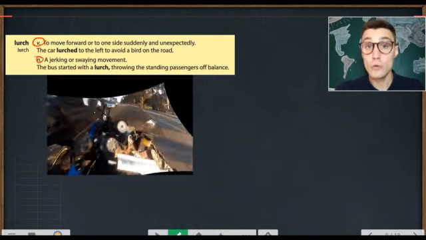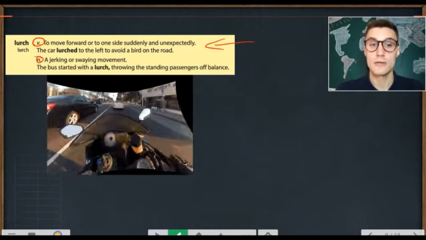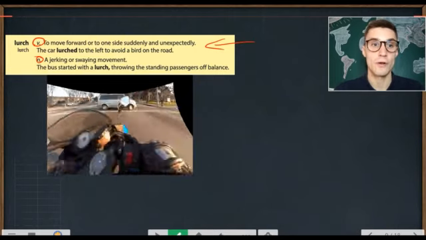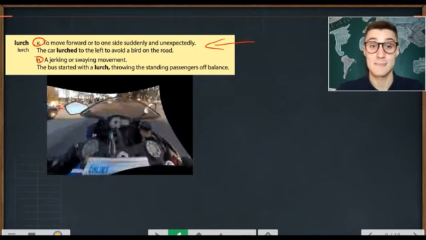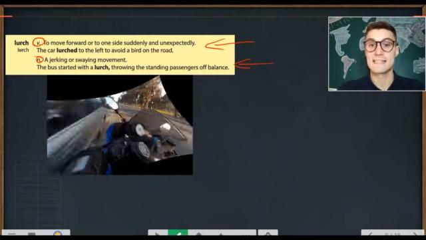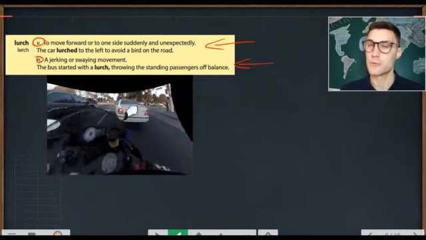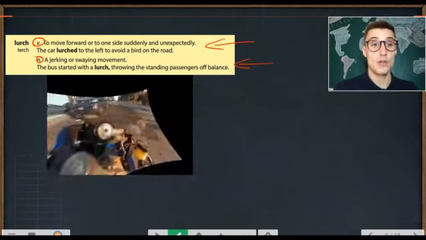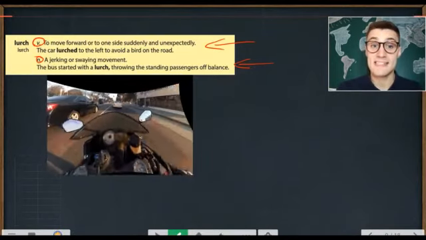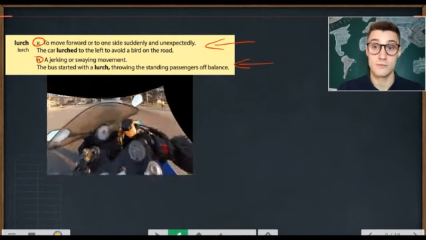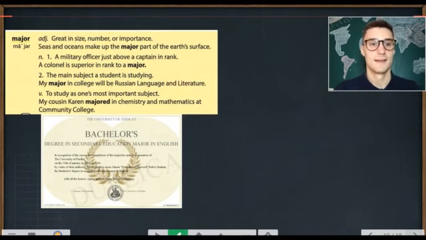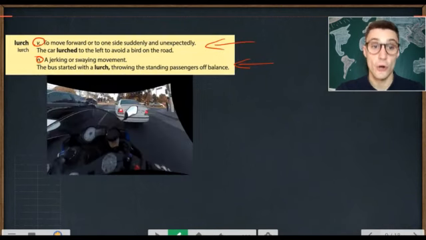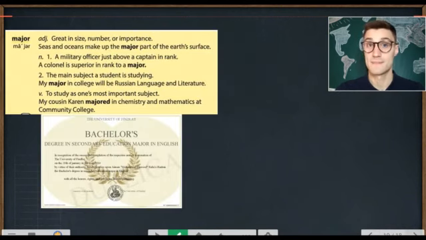Now, lurch has the verb meaning: to lurch is to move forward or to one side suddenly and unexpectedly. And the noun, the name of doing that, is a jerking or swaying movement. The bus started with a lurch, throwing the standing passengers off balance. Look! Jolt is a synonym for lurch. Jolt or jerk. Those are synonyms.